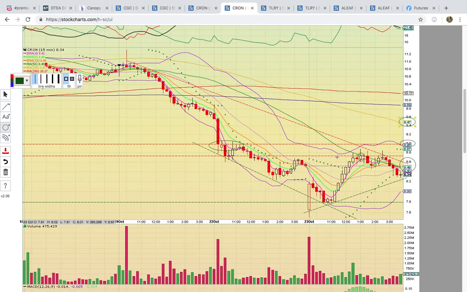So keep an eye. It's set up here with this symmetrical triangle. You have this downtrending channel. It's at a flex point here. Now to the downside, if it were to drop back below 830, that's going to signal downside risk. It could come back down here to 780. It did close today below the middle Bollinger Band and the 50 simple moving average. It has to get back above those levels to be set up for this technical bounce play.